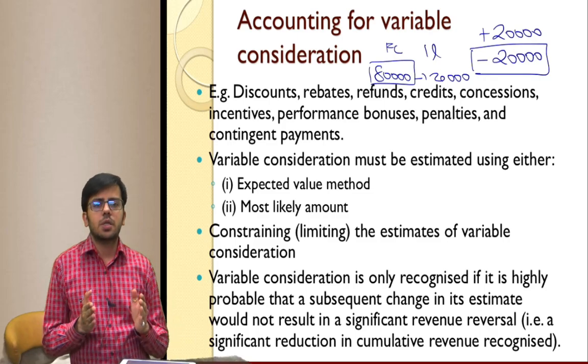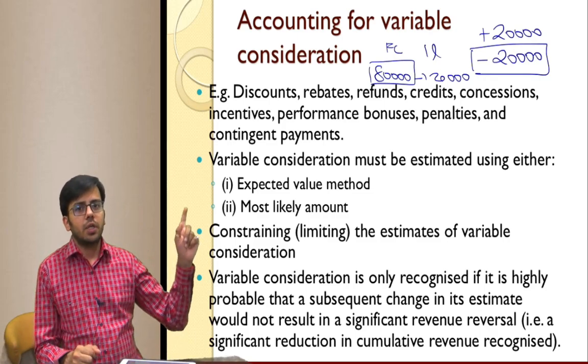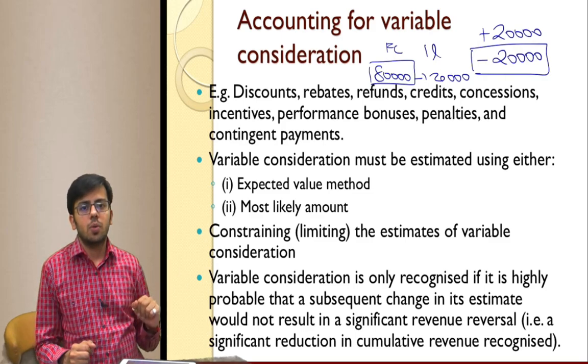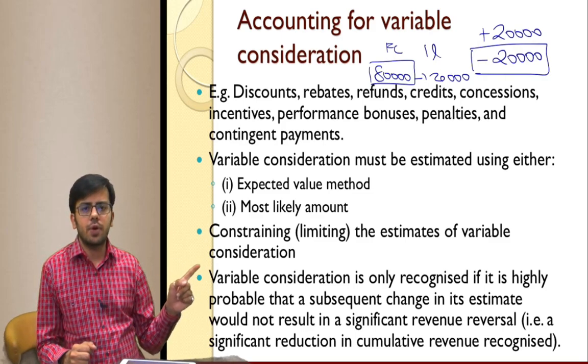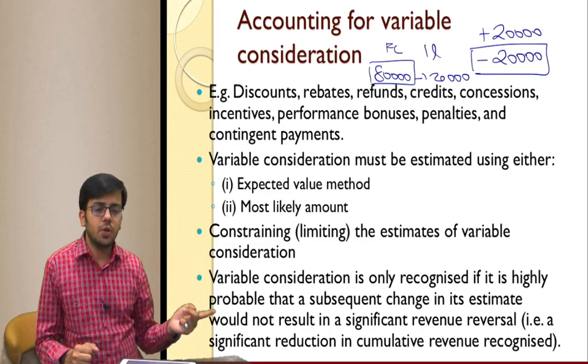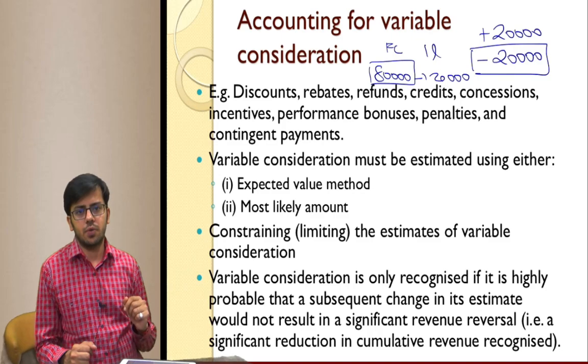Is variable consideration part of revenue? If it is expected that it will be received, it is part of revenue. But if you are not sure, constraining factor, then you consider it as revenue when received. When received, we will consider it as revenue.